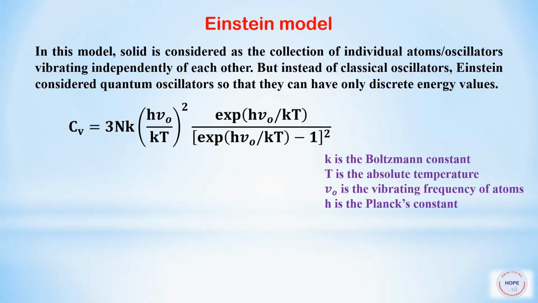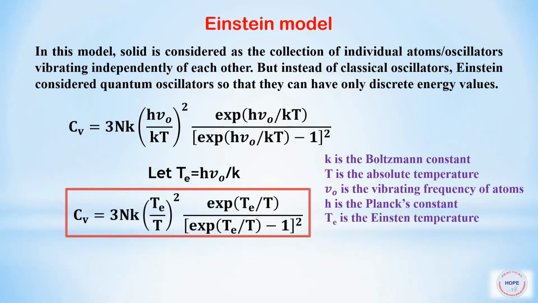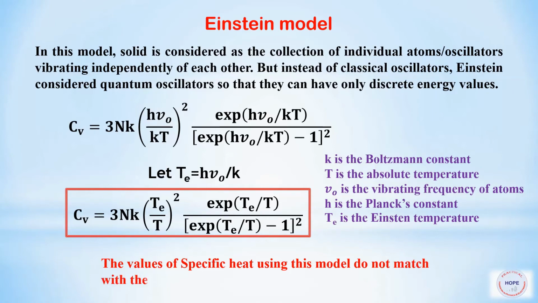Here k is the Boltzmann constant, capital T is the absolute temperature, nu naught is the vibrating frequency of all the atoms, h is the Planck's constant. Let Te equal h nu naught by k, where Te is the Einstein temperature. The expression for specific heat becomes something like this. This is the expression for specific heat given by Einstein. The values of specific heat using this model do not match with the experimental values at very low temperatures.